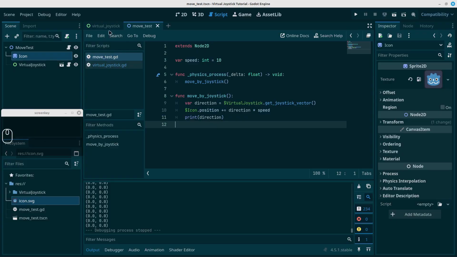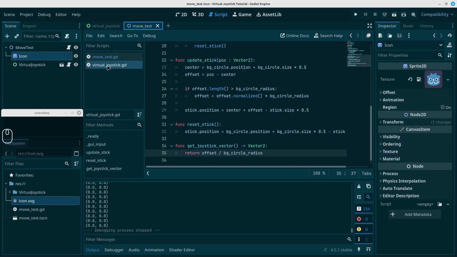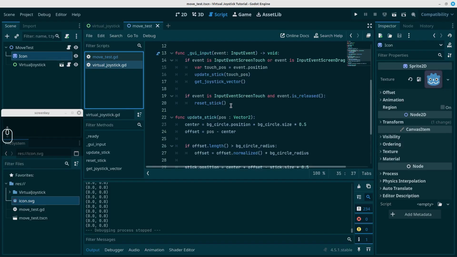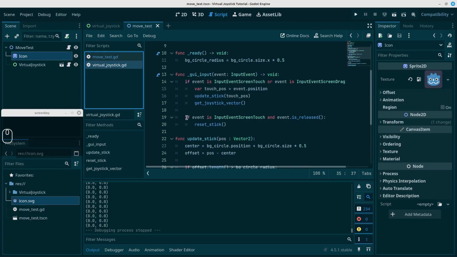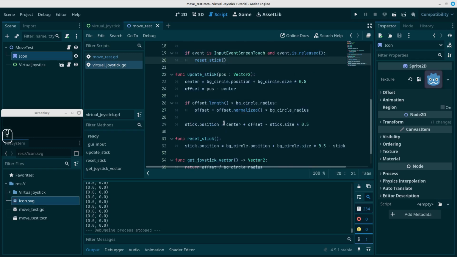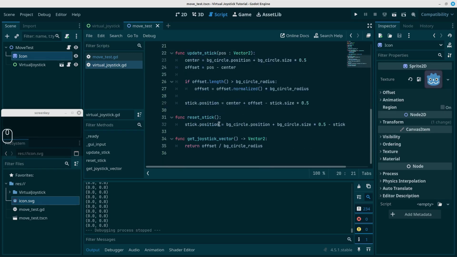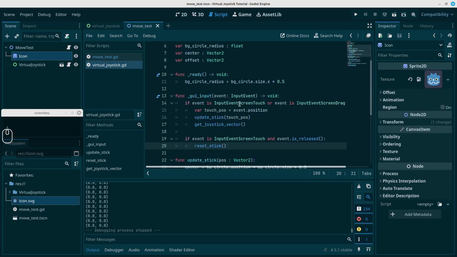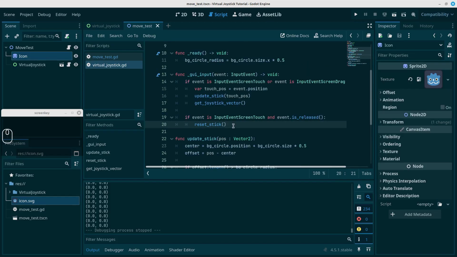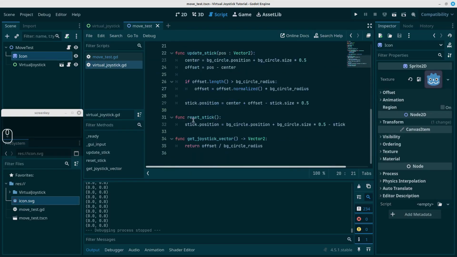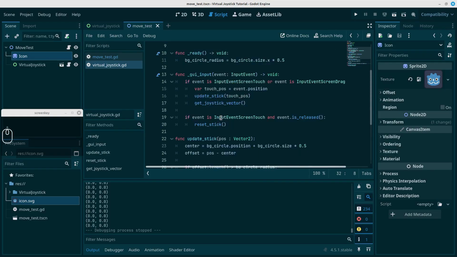Let's go back to the other code and see why that's happening. When we release, where do we release? Okay, if event is released, reset stick, and in reset stick we are just resetting the stick position. But remember, the offset is different from the stick position. The stick position is a result of whatever values we have when we move the stick internally.